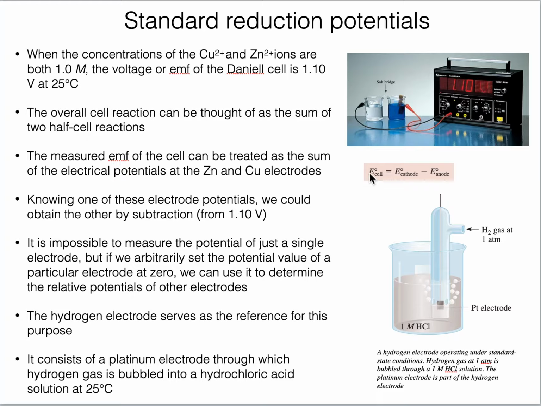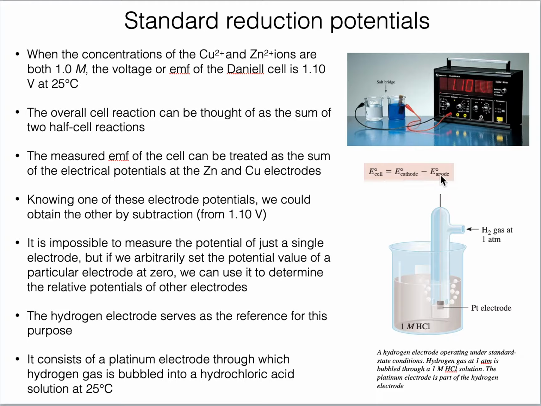Or you can say that the overall cell reaction is the sum of two half cell reactions. The overall cell potential is the sum of two electrode potentials. So we can measure the overall cell potential, as this digital voltmeter is giving the overall cell potential reading of 1.10 volt. But can we measure the absolute single potential of individual electrodes?